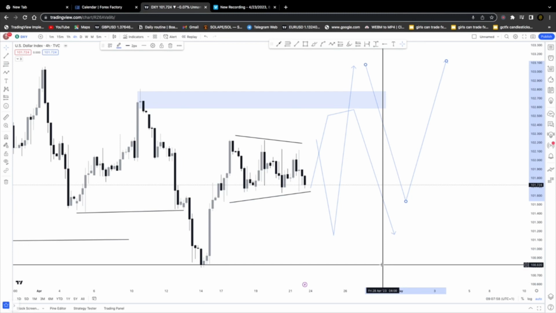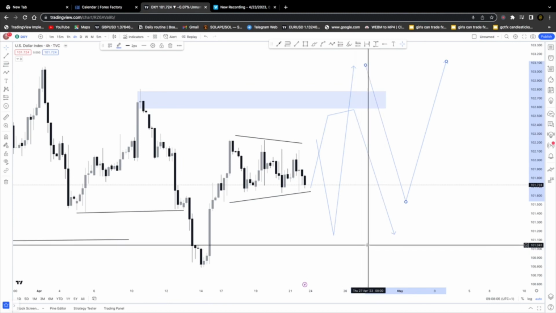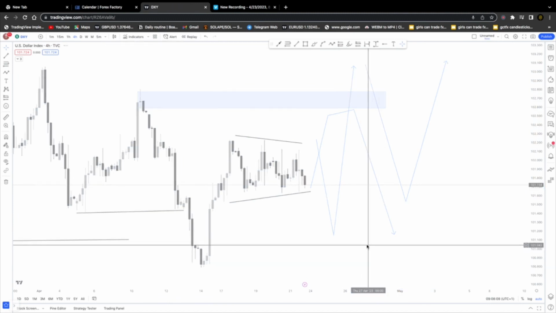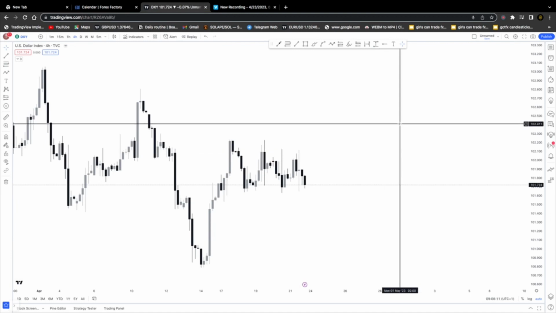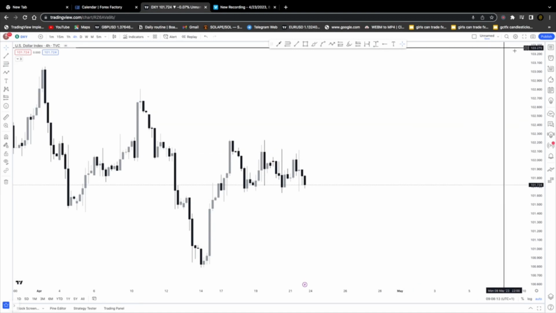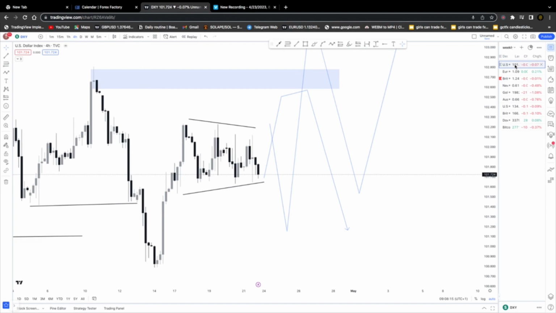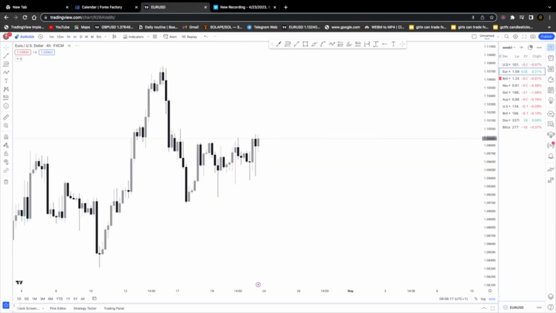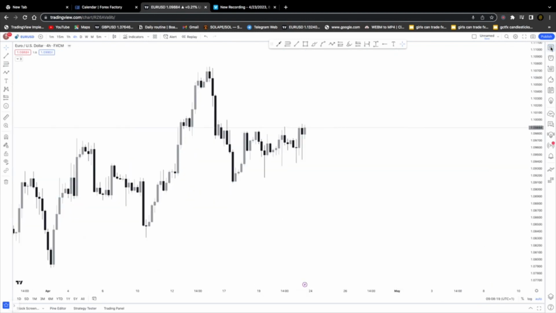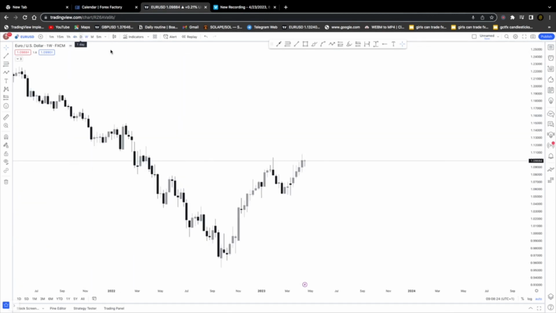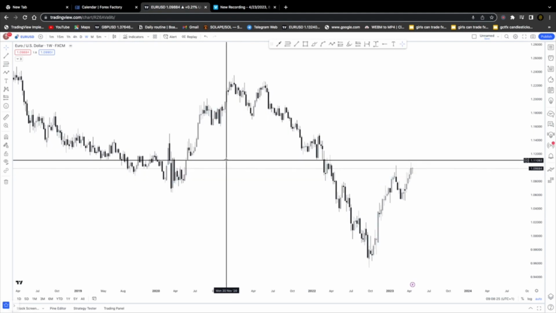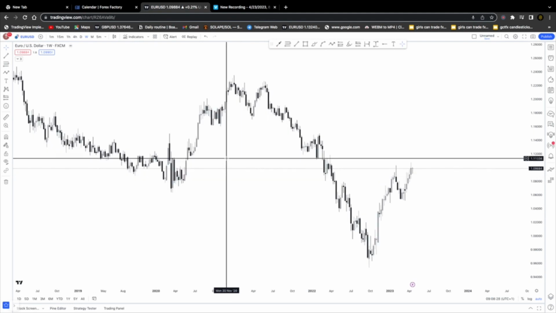Next pair we're looking at is EURUSD. So the next pair we're going to be looking at is the EURUSD, and we're starting from our weekly time frame as always. Okay. On the weekly time frame, what can we show EURUSD? Remember, when dollar is buying, EURUSD is going to be selling.